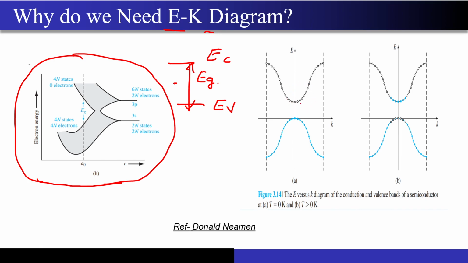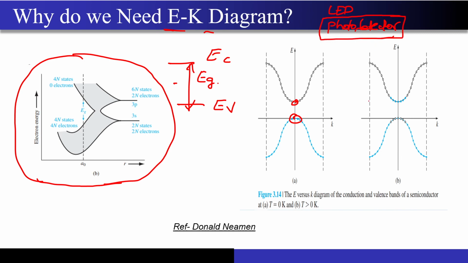The first one: whether the semiconductor is direct band gap or indirect band gap. And now you ask me, why is it so important to differentiate whether a semiconductor is direct band gap or indirect band gap? Then sir will be teaching you the concepts of LED and photodetector, and he will be talking about the efficiency of the photodetector, right?